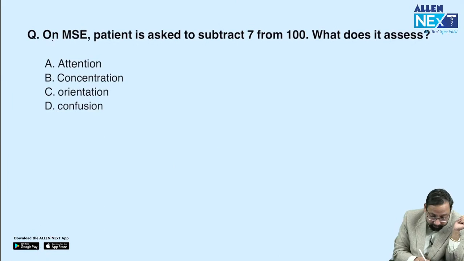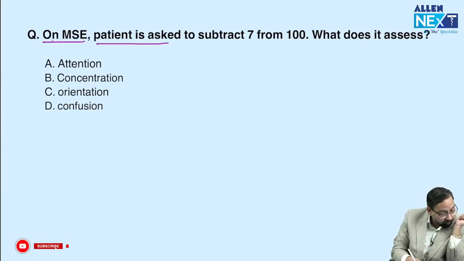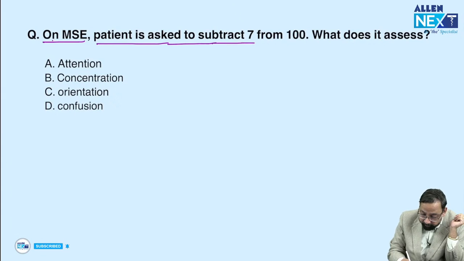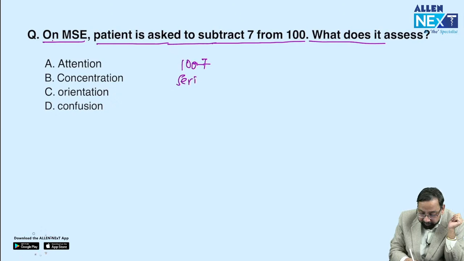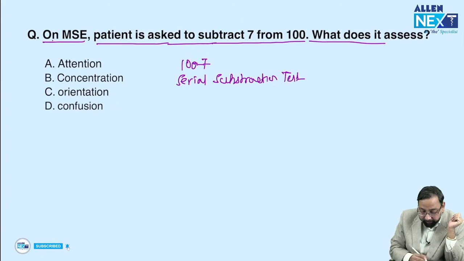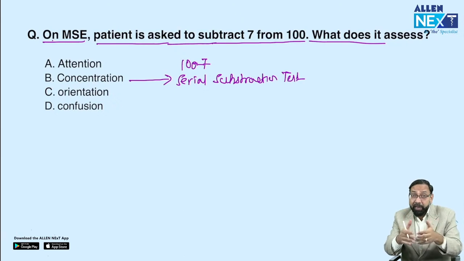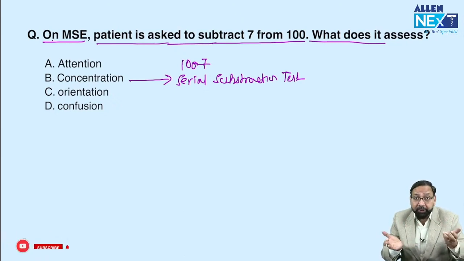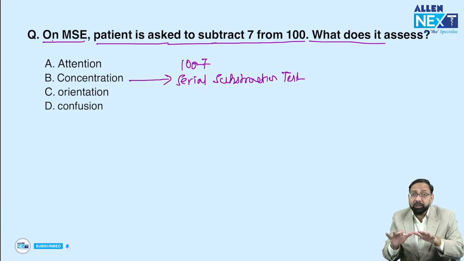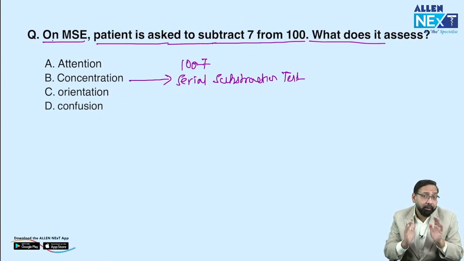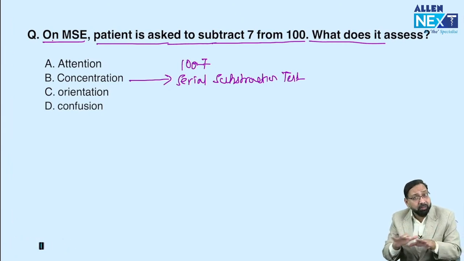Next question: on mental status examination, the patient is asked to subtract 7 from 100. Yes, 100 minus 7, serial subtraction test. Serial subtraction test is done for concentration. Attention means to focus. If I ask you, may I have your attention please, you focus, that is attention. If you continue to watch the lecture with concentration, that is sustained attention, which is called concentration. To maintain focus is concentration.